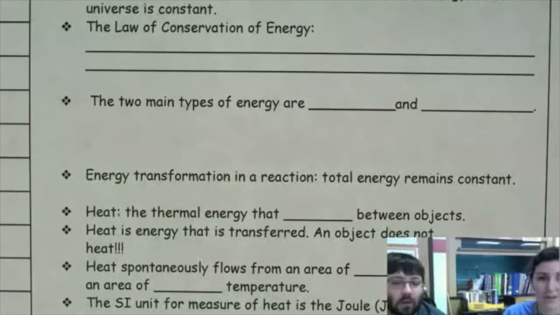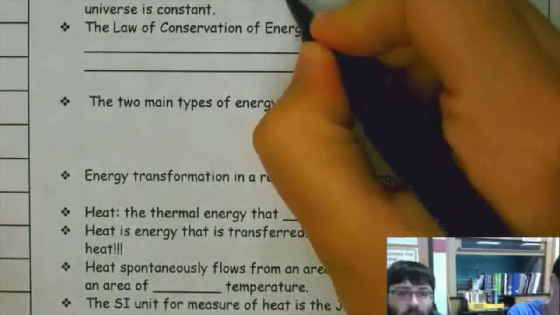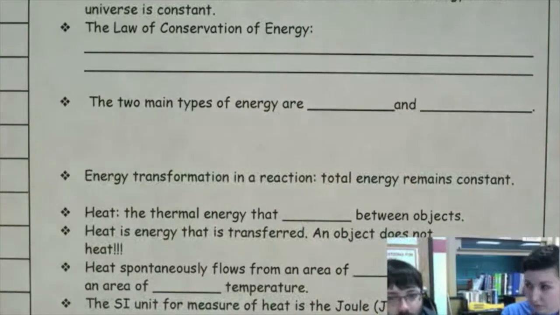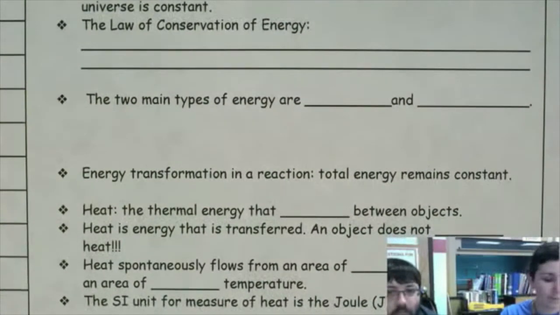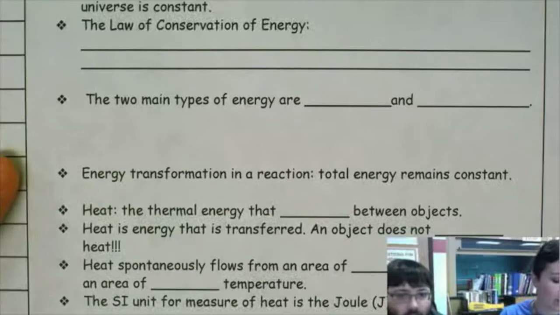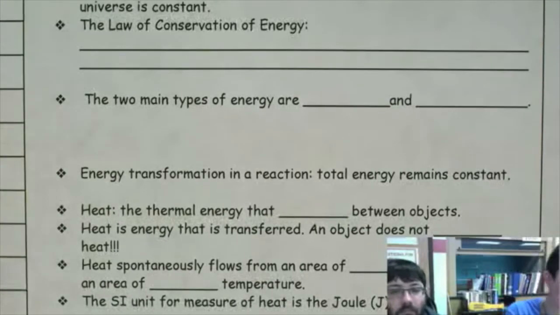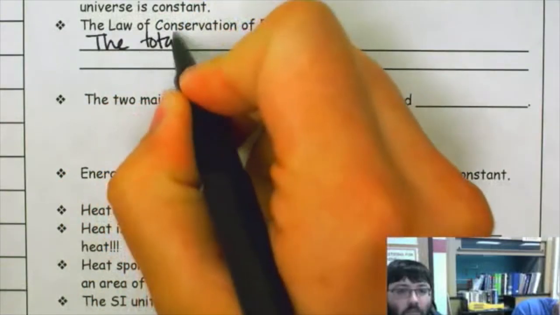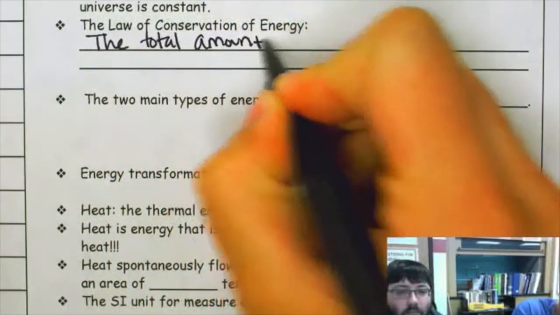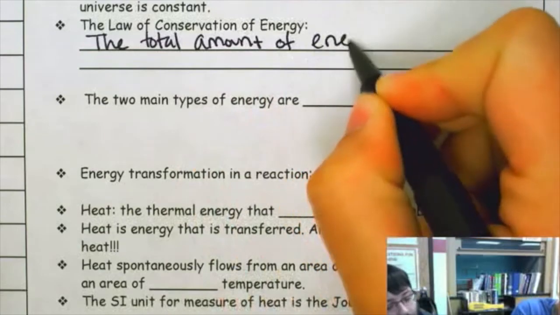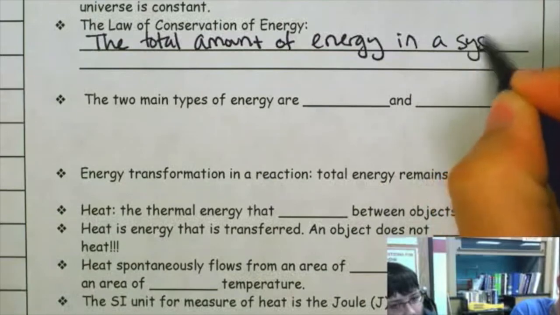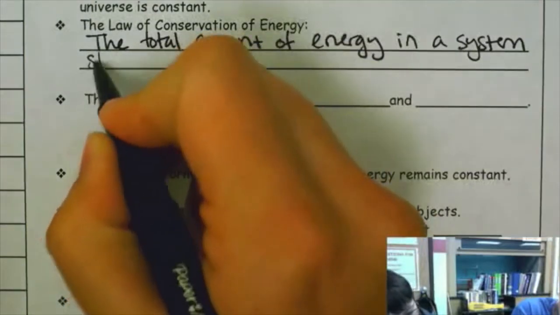So that's a good thing to remember: the total amount of energy in the whole universe stays the same, right? So we're going to write down the law of conservation of energy so we can remember it. The total amount of energy in a system, let's call it a system, stays constant.